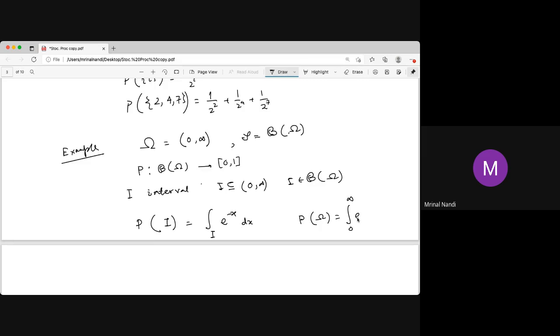So this is minus e to the power minus x, evaluated, and that is 1. So this satisfies the first condition. It is positive, and for a countable disjoint union of intervals, it will be the sum. So this defines a probability.